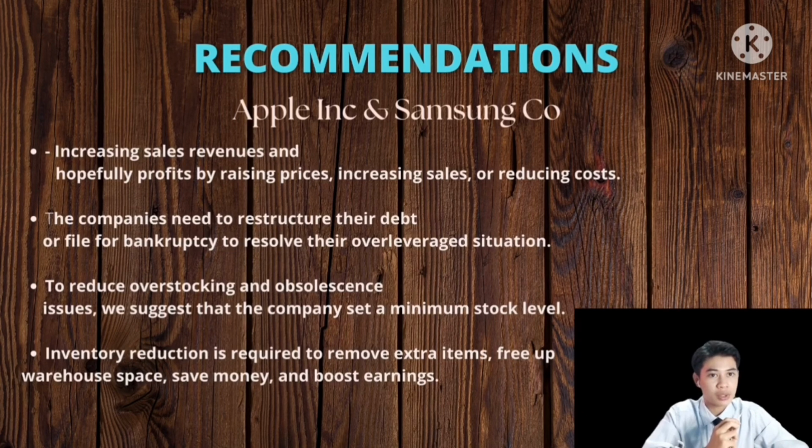Therefore, companies need to restructure their debt or file for bankruptcy to resolve their over-leveraged situation. Next, for Samsung, to reduce the overstocking and obsolescence issues, we suggest that the company set a minimum stock level. Finally, to improve the quick ratio, both companies need to improve inventory turnover and sales by using effective marketing strategy, and reduce invoice collection period by balancing payables and receivables. Inventory is required to remove extra items, free up warehouse space, and save money and boost earnings.